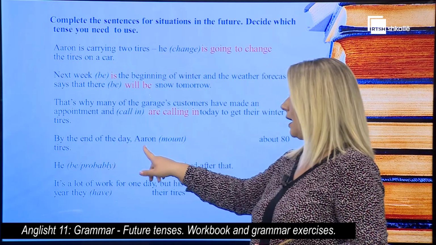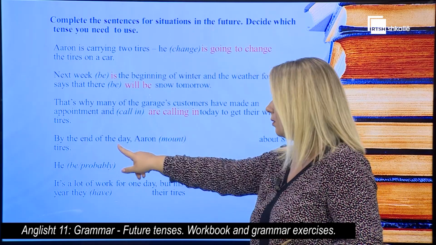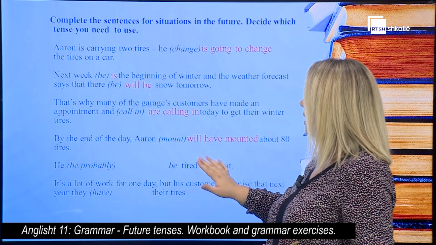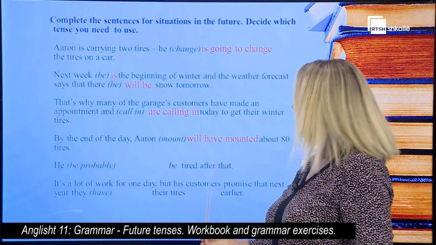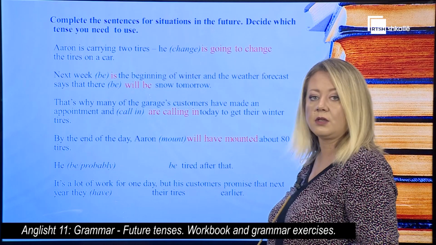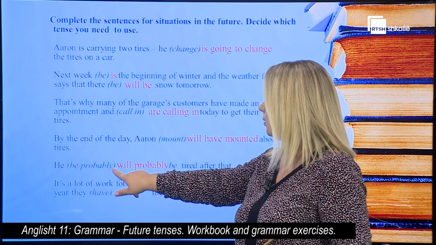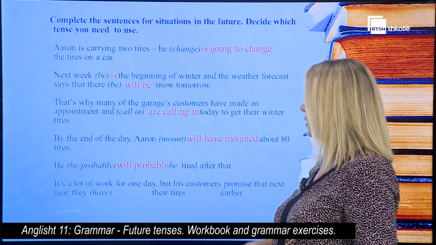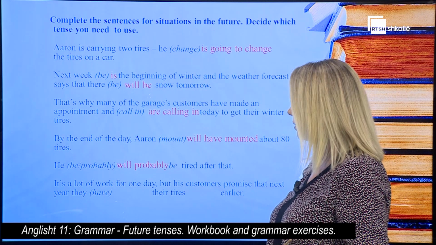By the end of the day means that the action will have finished before the end of the day. Aaron will have mounted about 80 tires. We have the future perfect use here. He will probably be tired after that. Something that is likely to happen.